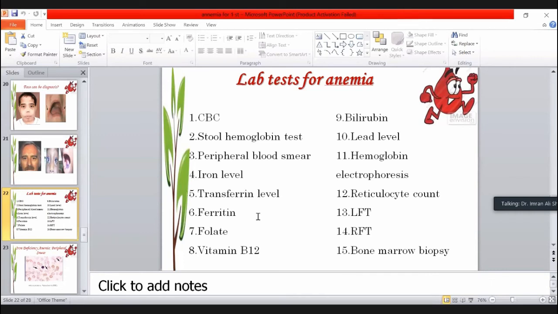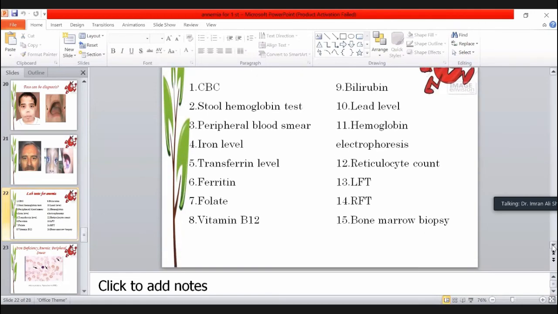Very good. Let's suppose the person is having the normochromic normocytic type of anemia, what investigation will you do? CBC, LFT. One is the LFT. Very good. Renal function test and liver function test you are doing when the person is having the normochromic normocytic type of anemia.